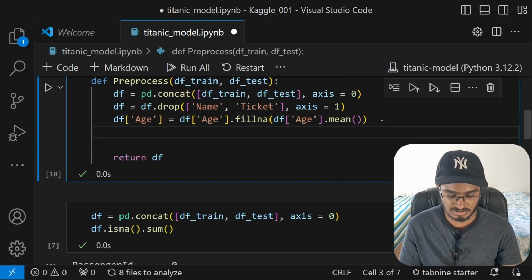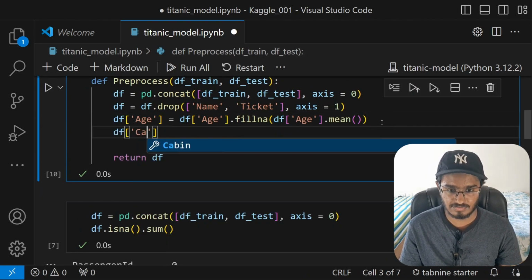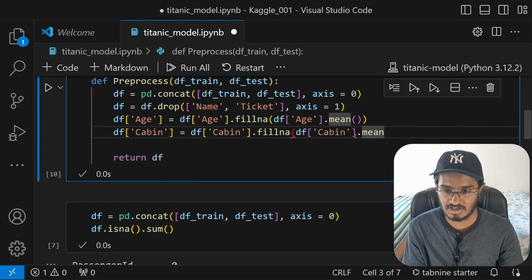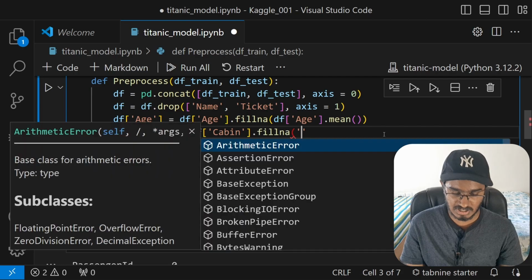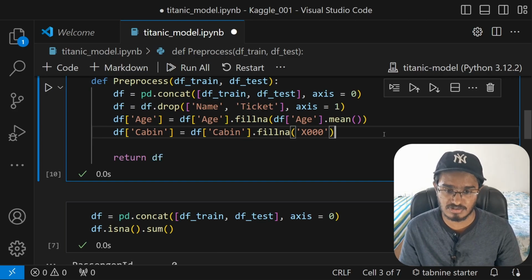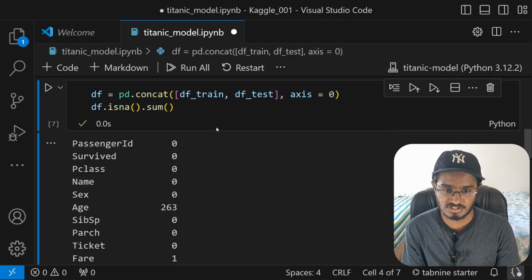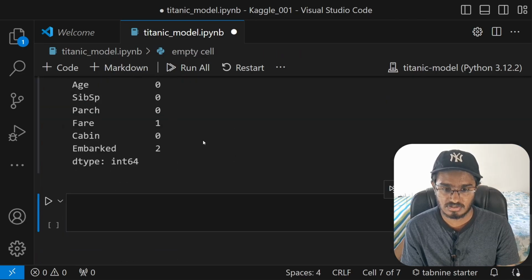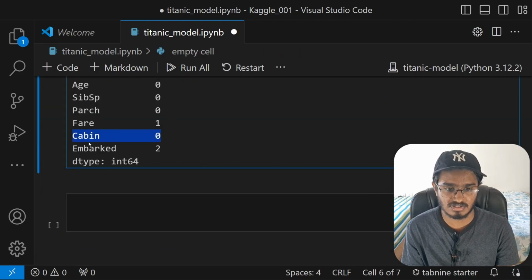So what I will do here is just go ahead and type in df of cabin will be, again, just do the same thing, fillna df of cabin, but this time I will be just typing in x000. That is a random letter and then zeros. Alright, now let's just make sure that that also works. We do this, and now we see that we have no none values in cabin as well.